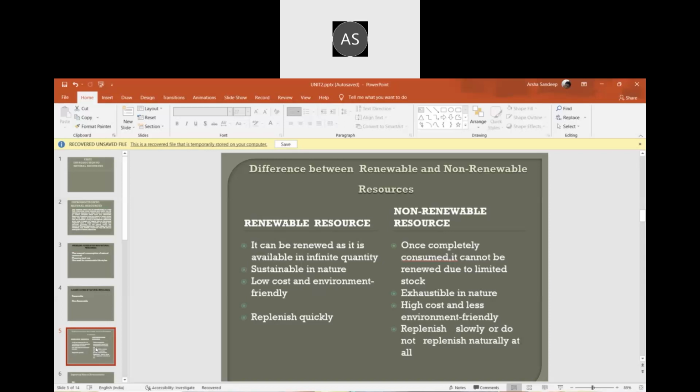Non-renewable resources are exhaustible in nature. For example, gold. Not only gold, diamonds are also very costly because the quantity of the resource is very less and they have a high demand.